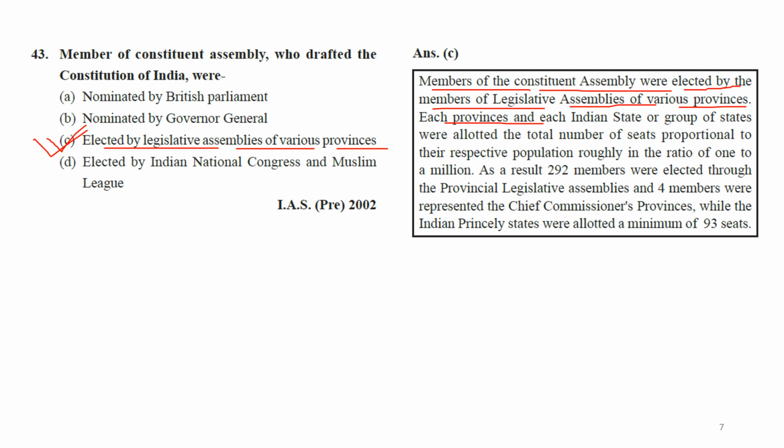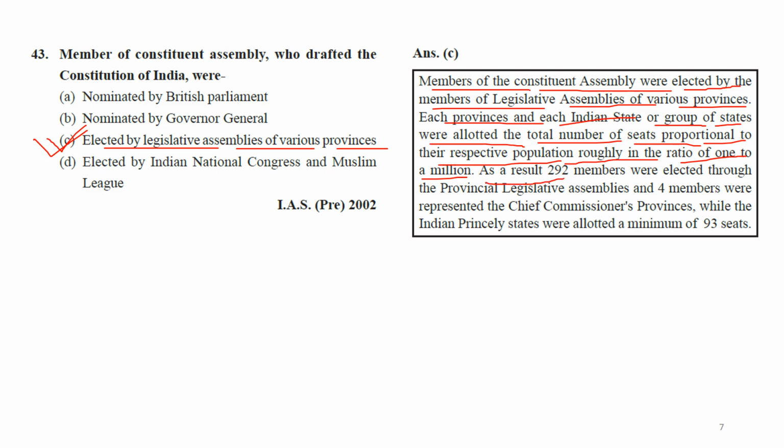Each province or group of states was allotted seats in proportion to its population, roughly in the ratio of 1 million. Okay, 10 lakhs, we have seen this in one of the questions.